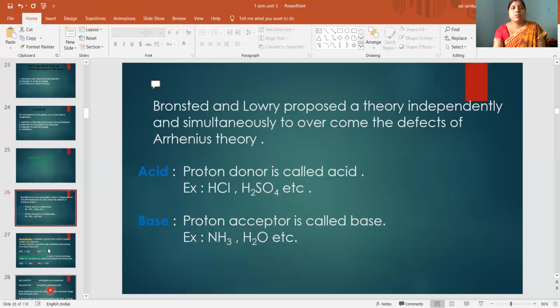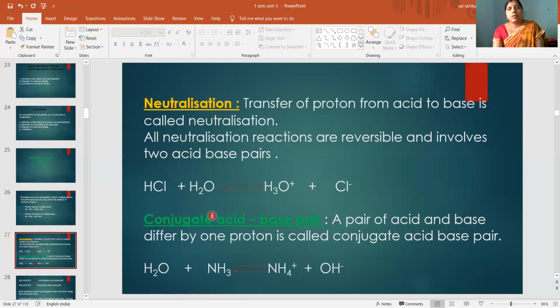Then come to neutralization. According to Bronsted-Lowry theory, what is neutralization? Transfer of proton from acid to base is called neutralization. So here from acid to base, proton is transferring. That type of reactions are called neutralization reactions according to Bronsted-Lowry theory. All neutralization reactions are reversible and involve two acid base pairs.